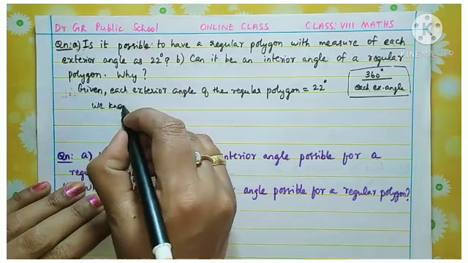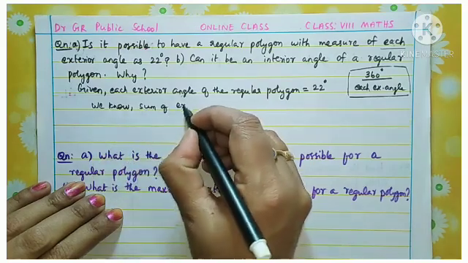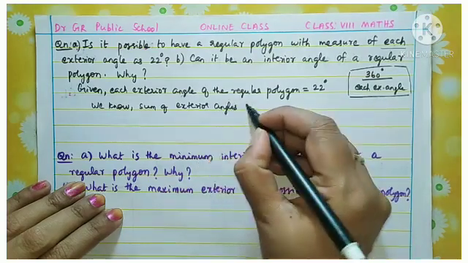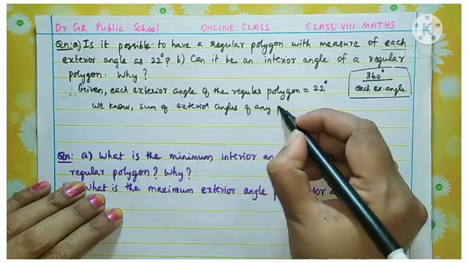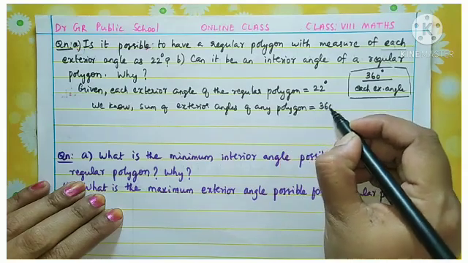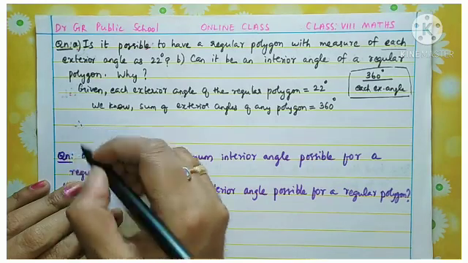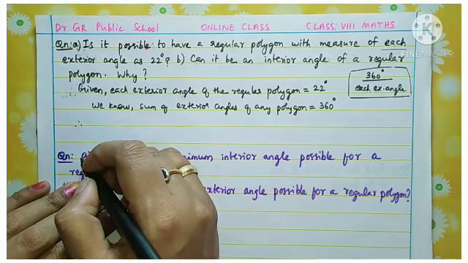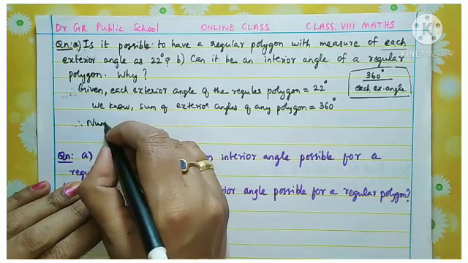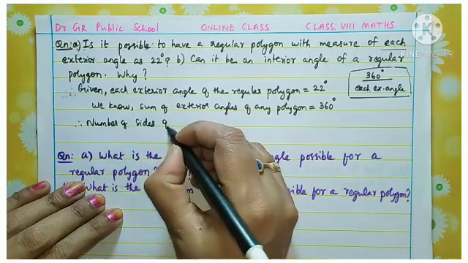We know the sum of exterior angles of any polygon. For any polygon, what is the sum of exterior angles? We studied already, 360 degrees. Therefore we are going to find out the number of sides of the polygon.